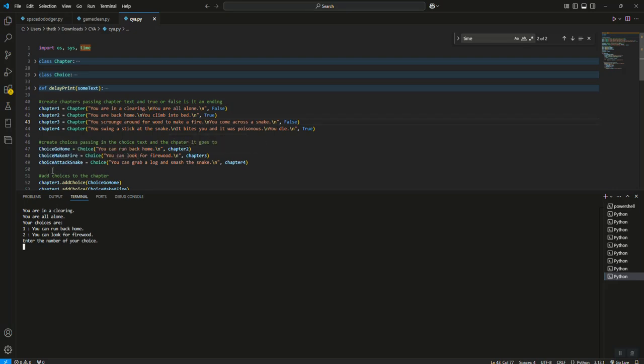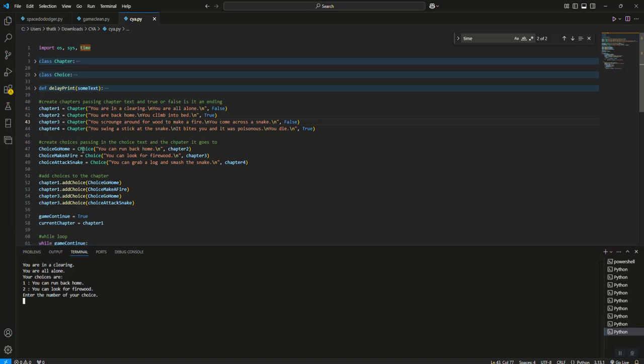I've got another choice, choice attack snake. It says you can grab a log and smash the snake, and that goes to chapter 4. Okay, so now we've made our chapters. We've made our choices. Now I need to add those choices to a chapter so the code knows, if I'm on this chapter, what are my choices? In chapter 1, I'm adding the choice, you can go home. In chapter 1, I'm also adding the choice, you can go make a fire. And as you can see, choice go home, choice make a fire.